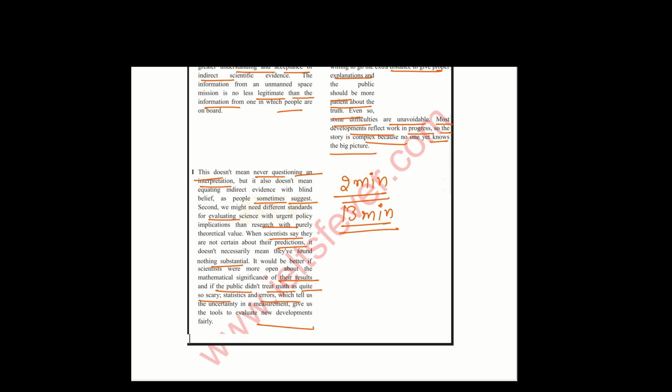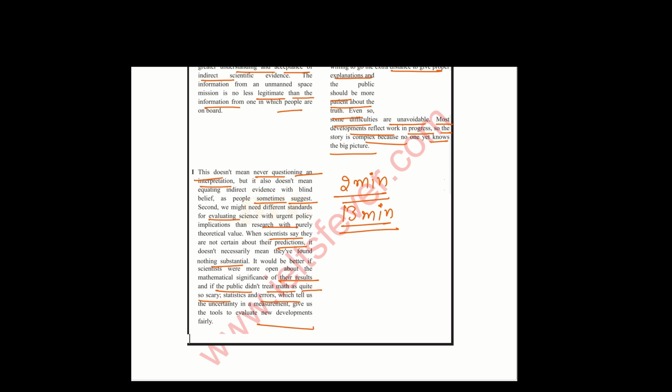That this doesn't mean never questioning an interpretation, but it also does not mean equating indirect evidence with blind belief, as people sometimes suggest. Second, we might need different standards for evaluating science with urgent policy implications.